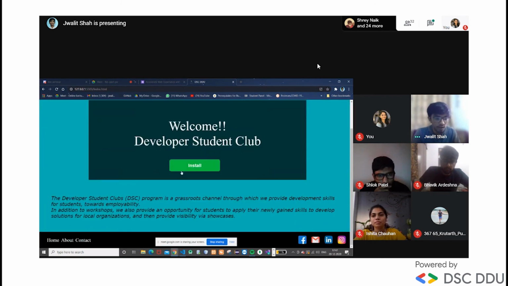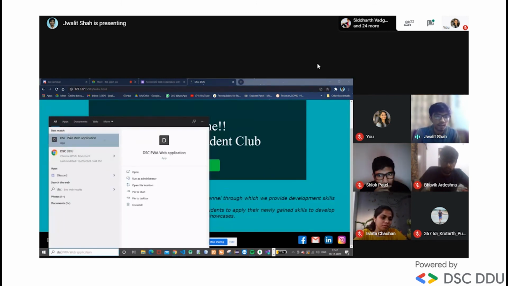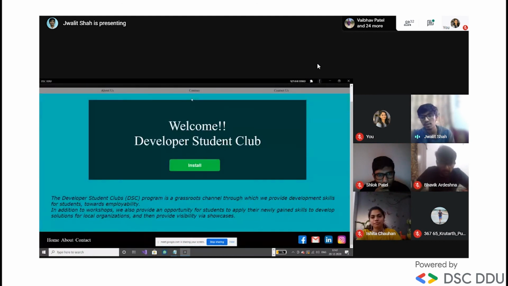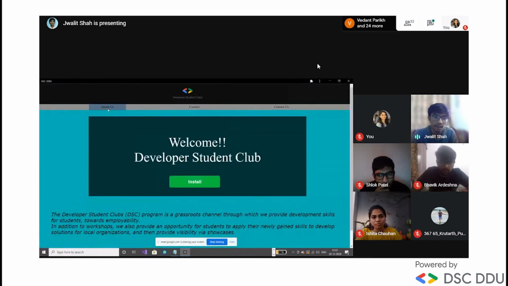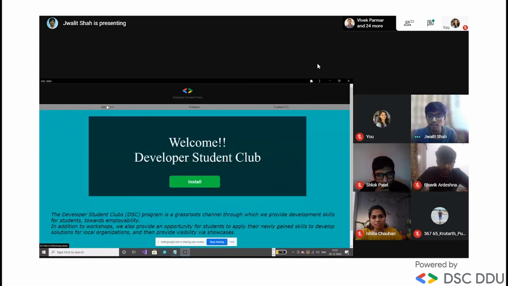Let's go to here, and we can see this is the DSC PWA application which is installed in our local machine. Everything is working perfectly fine, as it has the cached resources. These links are working fine, these images and button and all the things.